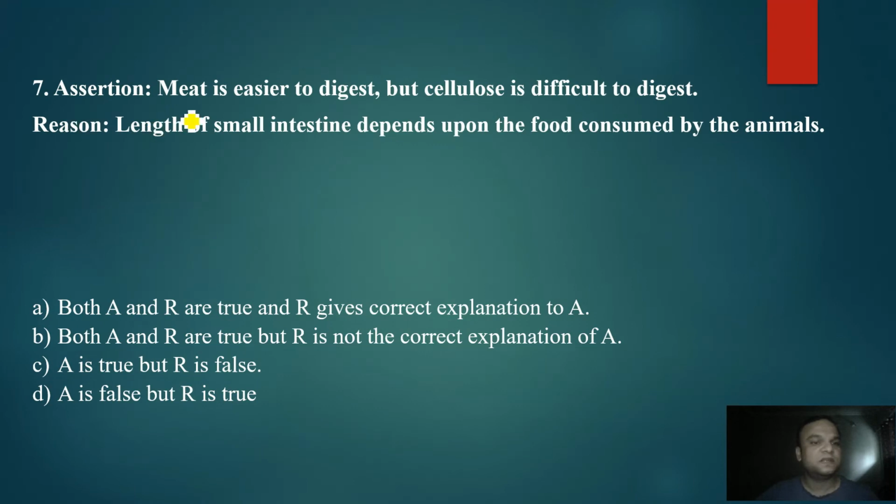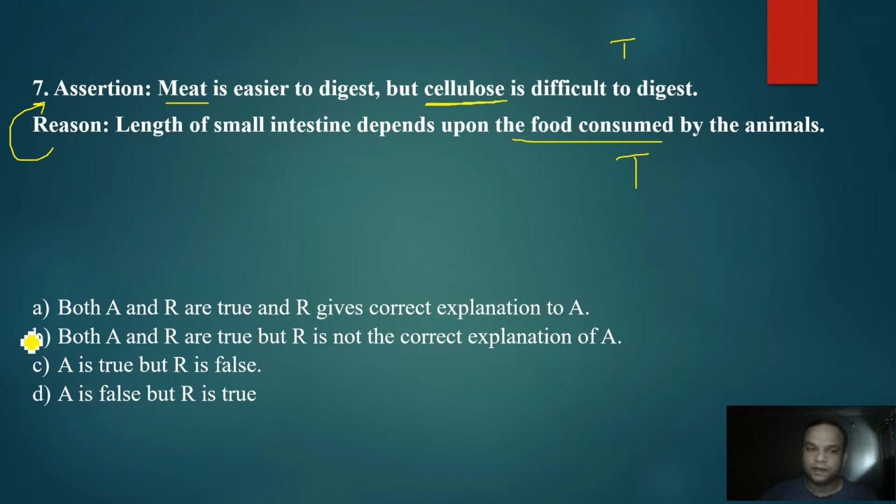So I hope you are understanding this reasoning and the way the statements have to be understood. Question number 7 says that meat is easier to digest, but cellulose is difficult to digest. Definitely meat is an animal product, so it is easier to digest. But cellulose, except for the herbivores, is very difficult for other animals to digest. So this is a true statement. Reason is length of a small intestine depends upon the food consumed by the animals. So this is again a true statement, but is it giving the correct reason for the assertion?